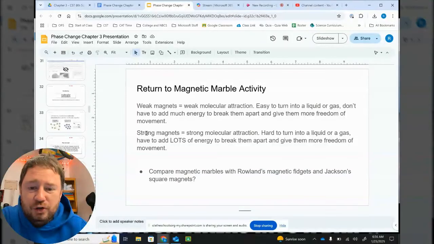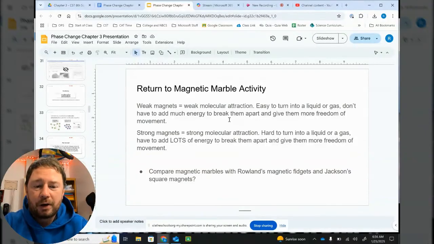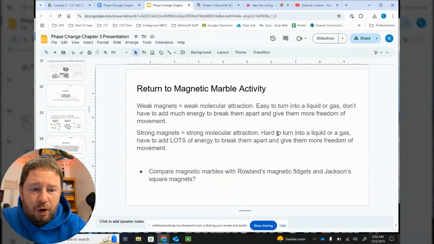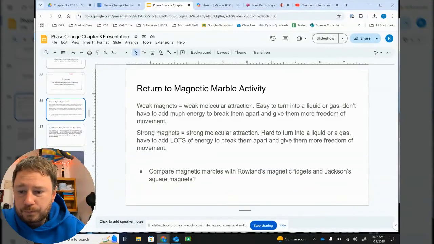But if we had stronger magnets, that would represent a stronger molecular attraction. If those magnetic marbles were incredibly strong and really drawn together, it'd be harder to break them apart to give them more freedom of movement. So when there's stronger molecular attraction, it's harder to turn into a liquid or gas. You have to add lots of energy to break them apart and give them more freedom of movement.